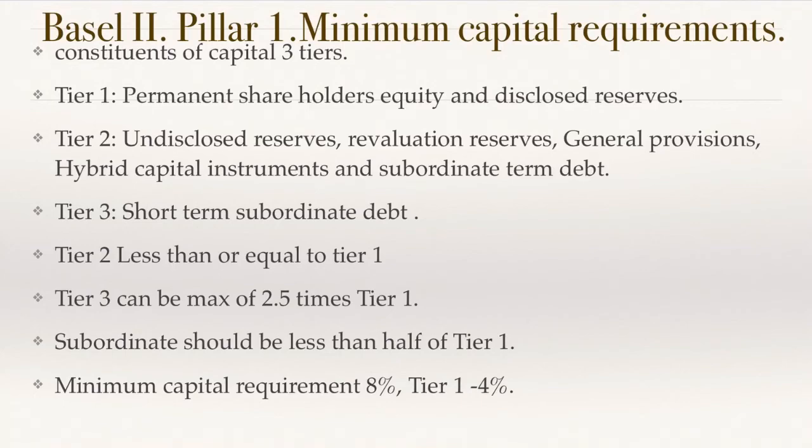So there are some rules. For example, your tier 1 capital is 100 rupees. In such a case, the tier 2 capital can be a maximum of 100; it should not cross 100 rupees. Then tier 3 can be 2.5 times, that means a maximum of 250, not more than that. And total subordinated debt should be less than 50 rupees. Minimum capital requirement is 8%, that means 8 rupees, and tier 1 needs to be 4%, that means 4 rupees out of each 100 rupees.